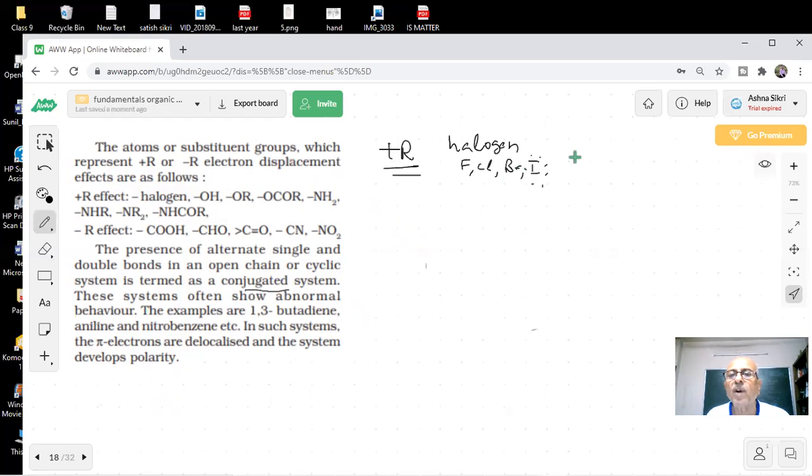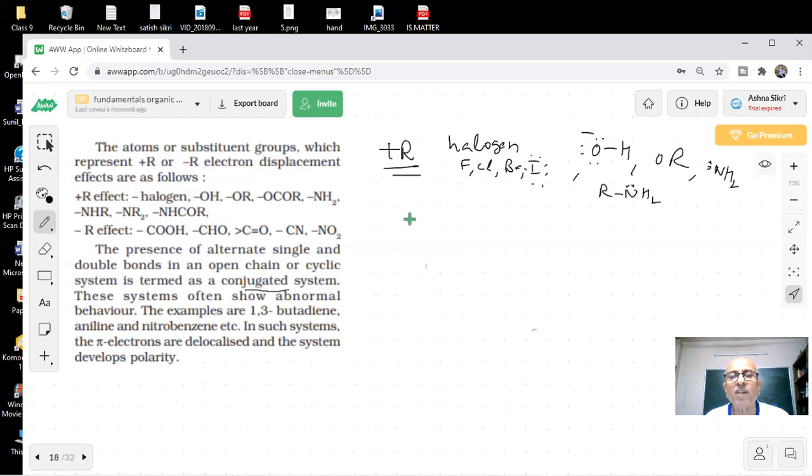You have OH groups. How do you represent OH group? They have this oxygen. So they will also give OR group, students. NH2, you already know that there is a lone pair of electrons here. And amines, what are amines? They are NH2.